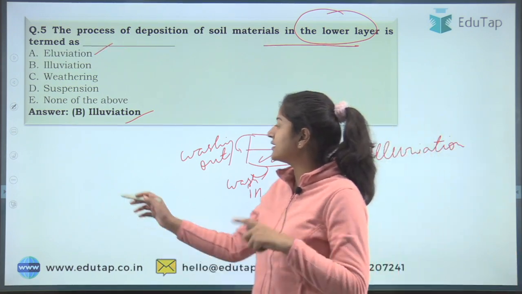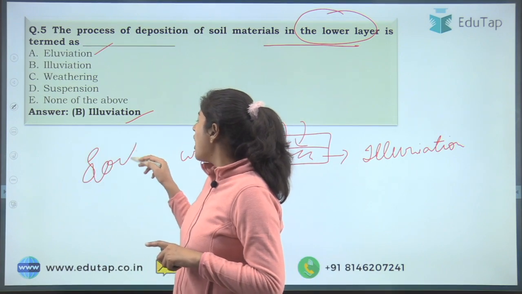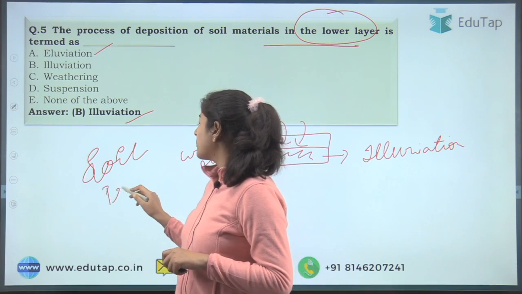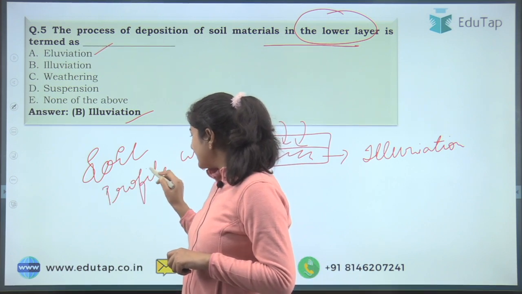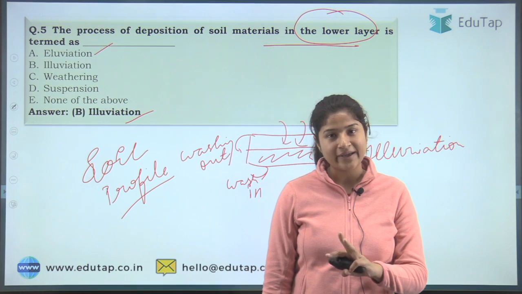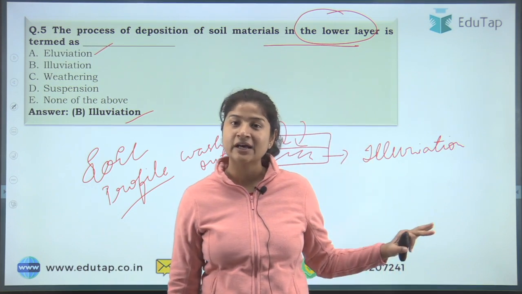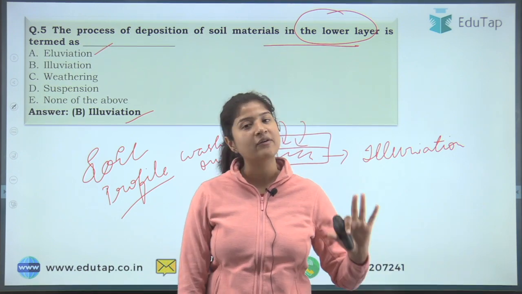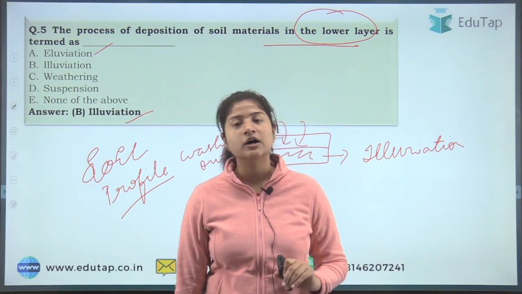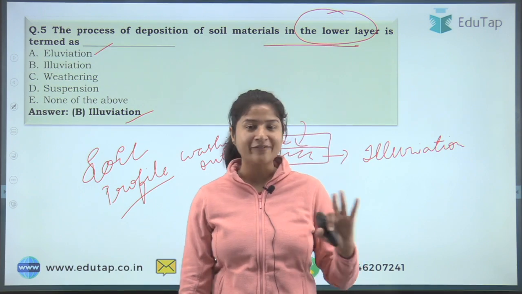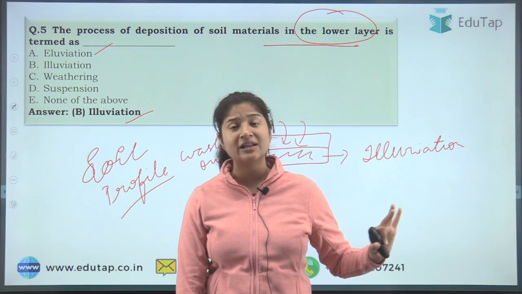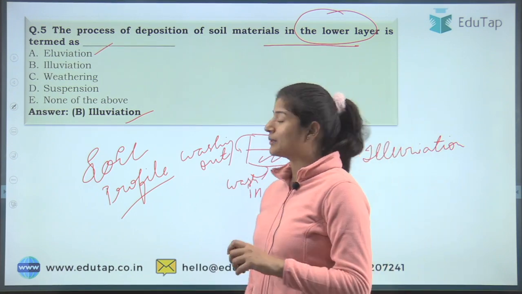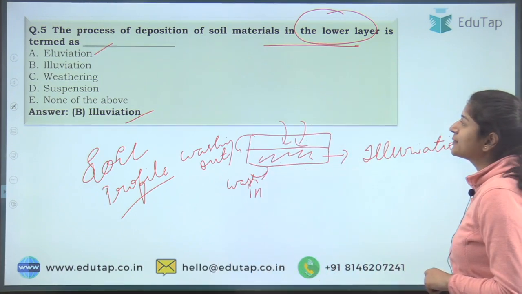And this question is related to soil profile. So what do I mean here, my friends, that you have to cover this topic also. It is again very easy. You would have three classes a week. Just go through only those topics that I am covering in 5 questions. In 5 questions, I'll be covering 5 topics, right? So just go through those 5 topics, and that would be more than enough preparation for whatever agriculture examination you're preparing for. So this is how your preparation should be.